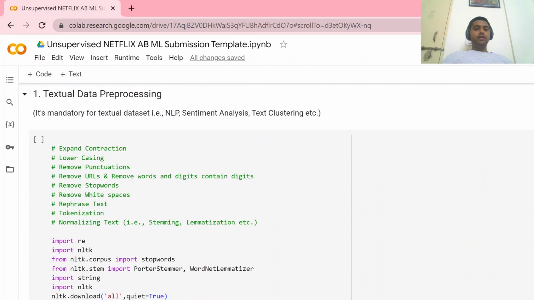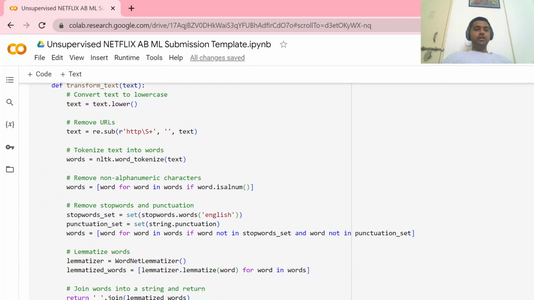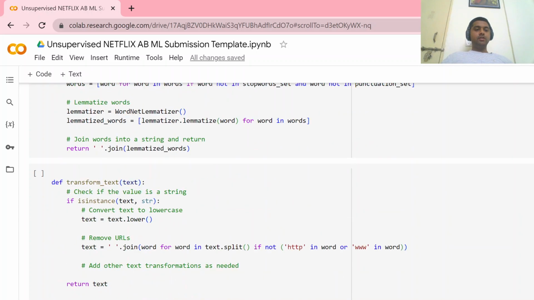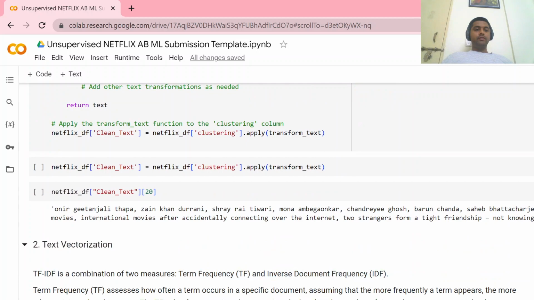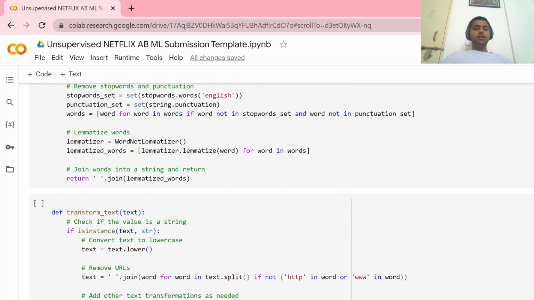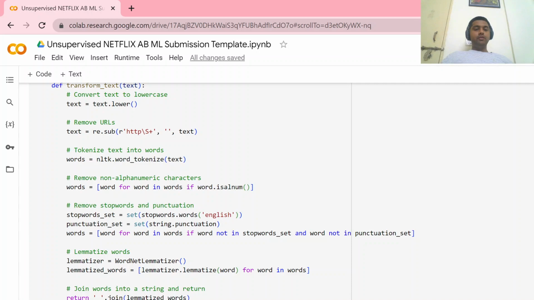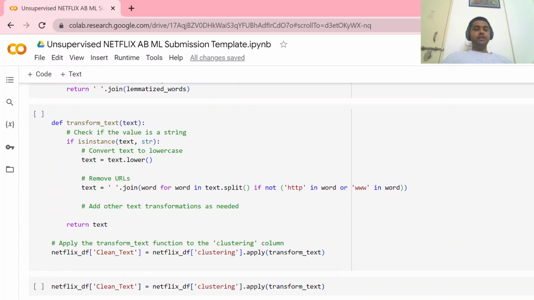So what we have done in this is we had done textual data pre-processing. This is the function data transform text, by using which we transform our data. We clean our data by making all the values lowercase, we remove the stop words from it, we remove the URLs, and so on.